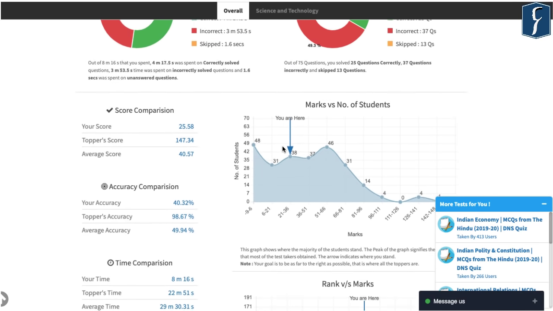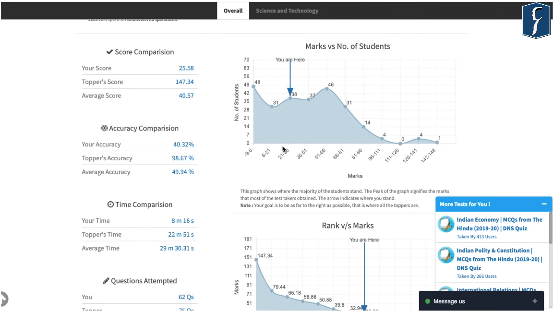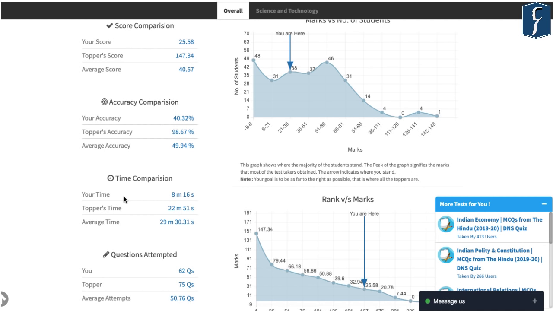Now, the most important aspect of any kind of reporting is the comparison. Here you can see that there is score comparison available, in which your score and the topper's score are shown. Accuracy comparison is also available, where your accuracy, the topper's accuracy and the average accuracy are highlighted. Third important aspect is time comparison: how much time you have spent, how much time the topper has spent, and what is the average time that people have taken.